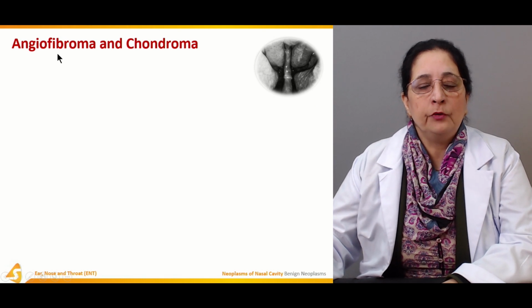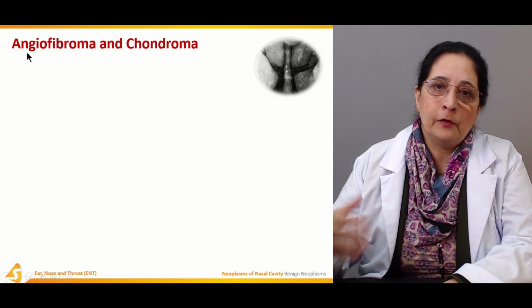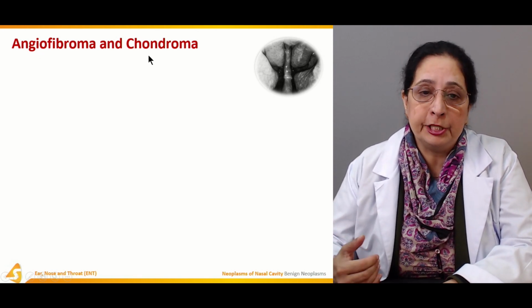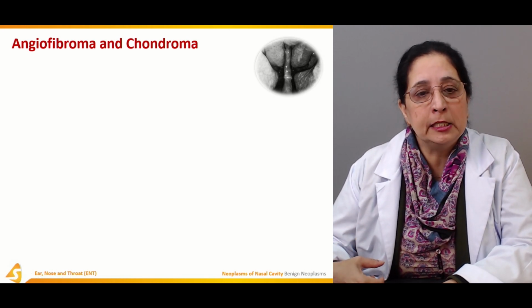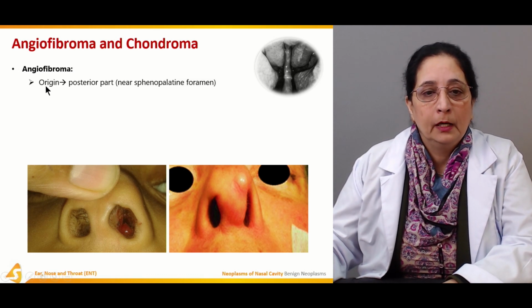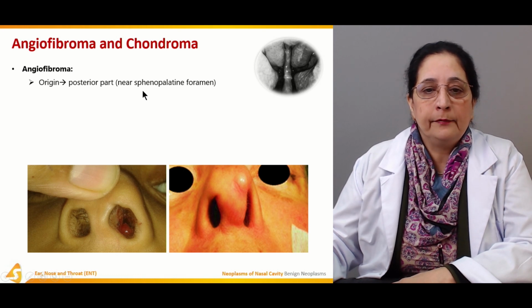Next, angiofibroma and chondroma. Angio is for blood vessels and chondro is the term used for the cartilages. So these are the sites of main origin of these tumors. Angiofibroma, origin is posterior part near sphenopalatine foramen.